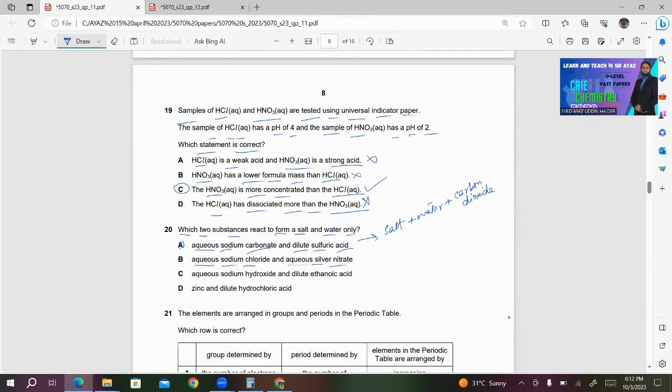B, aqueous sodium chloride and aqueous silver nitrate. This looks like a substitution reaction, or double displacement reaction. So this is also wrong. We can't get salt and water.